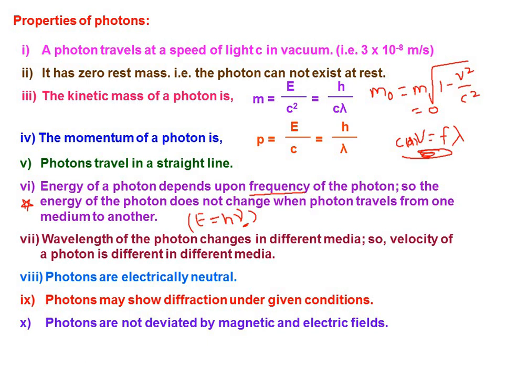Now let's look at one more property, which is the power of the source. How can we write that? Power can I write as n into E by t? Power equal to n into E by t, where n is the number of photons. Can I write it like this? Okay, again E equal to h nu. So I am going to write it as n by t into h nu.